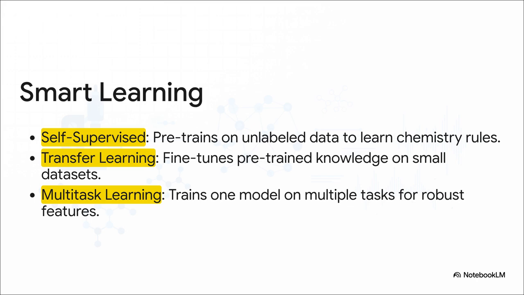Then, with transfer learning, we can take that pre-trained knowledge and fine-tune it on a much smaller, more specific dataset. And with multitask learning, we train a single model to predict several different properties at once, which forces it to learn a much more robust and generalizable understanding of the molecule.